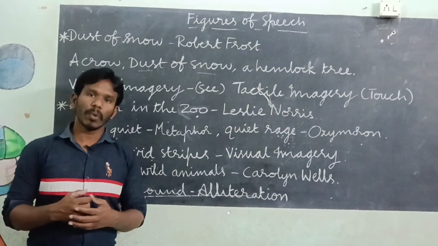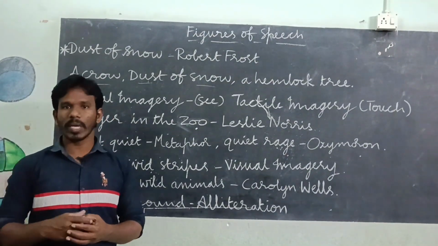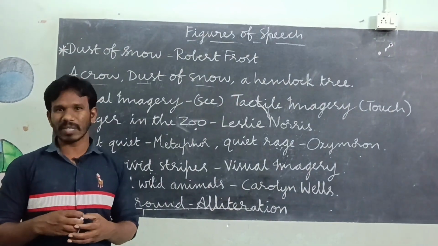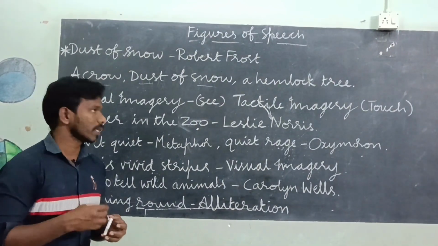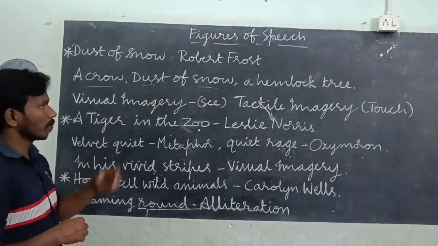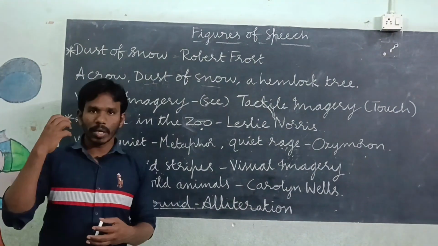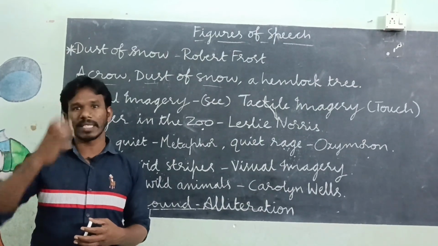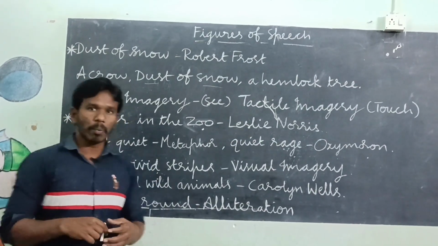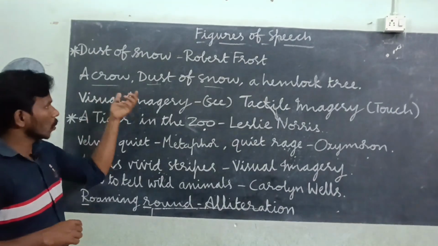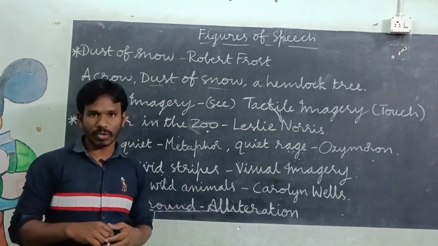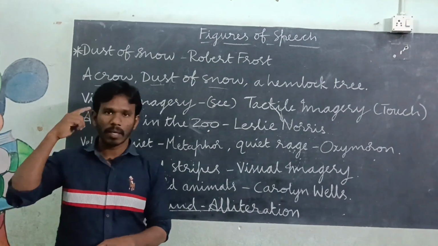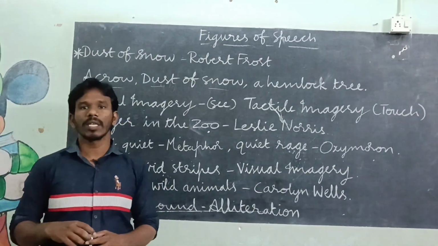We know that poets use some devices to attract the reader. Now let us study what poetic devices are used in the poem Dust of Snow. When we read this poem, we get some imaginary things in our mind. See, the poet used a crow, snow, hemlock tree. When a reader reads these words, he gets some imagination in his mind.